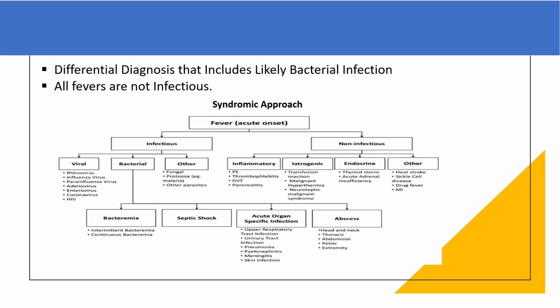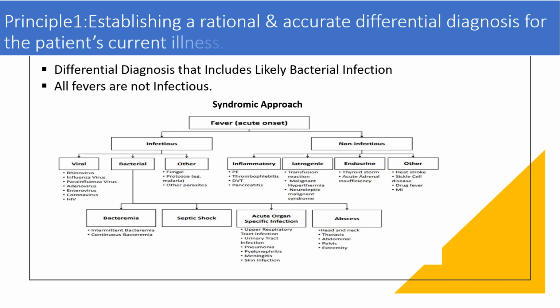Make a differential diagnosis that includes likely bacterial infections. All fevers are not infectious. Establish a rational and accurate differential diagnosis for the patient's current illness. Have a syndromic approach. Fever can be because of infectious or non-infectious causes. It can be bacterial, viral, and others. It can be non-infectious: inflammatory, iatrogenic, endocrine, others. Again, in the bacterial, it can be because of bacteremia, septic shock, organ dysfunction, and others.